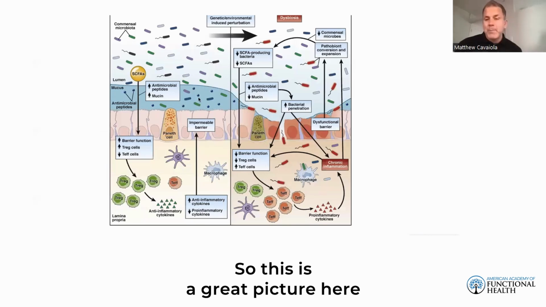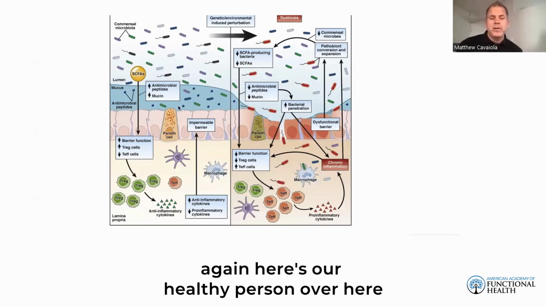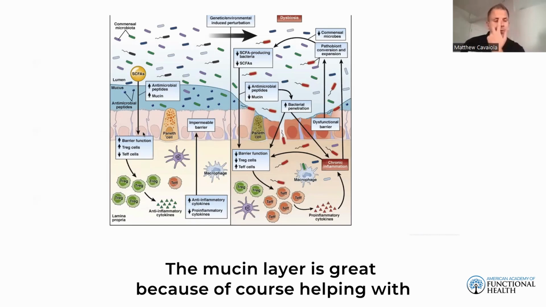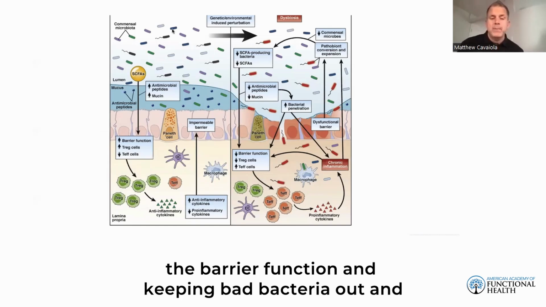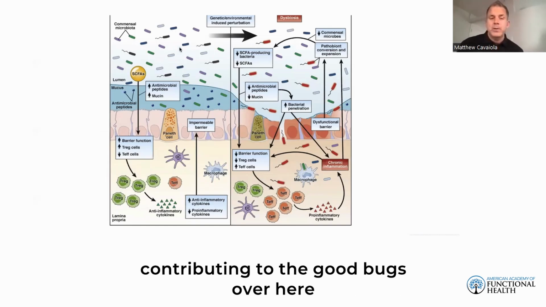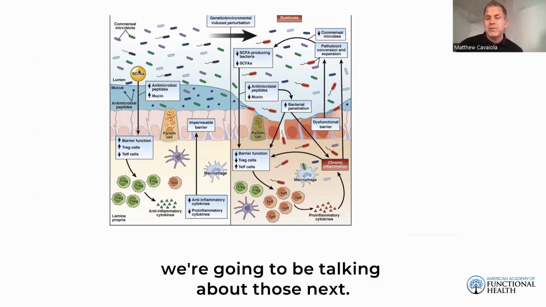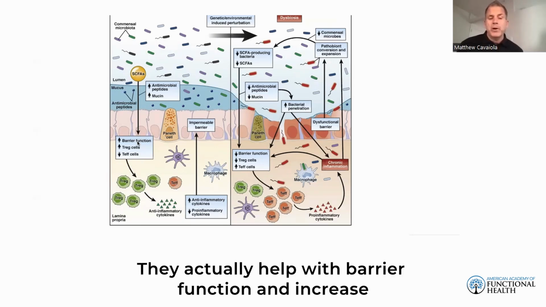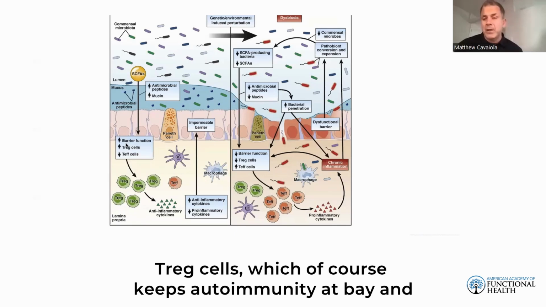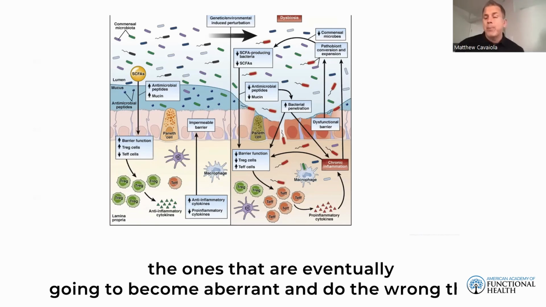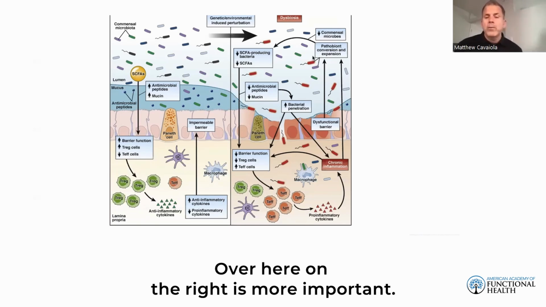So this is a great picture here. Again, here's our healthy person over here. We have our mucin layer. The mucin layer is great because, of course, it helps with the barrier function, keeping bad bacteria out and contributing to the good bugs over here. We have short chain fatty acids. We're going to be talking about those next. They actually help with barrier function and increase Treg cells, which of course keeps autoimmunity at bay, and decrease the effector cells, which of course are going to be the ones that are eventually going to become aberrant and do the wrong thing.